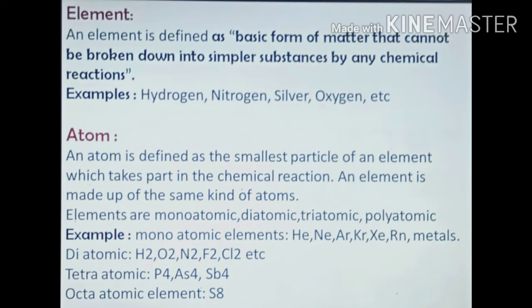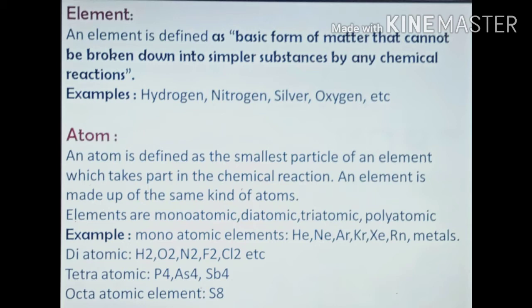An element cannot be broken down or converted into anything simpler than itself by a physical or chemical change. Likewise, it cannot be formed from simpler substances. So, elements are the basic substances from which other substances can be made. Examples of elements are hydrogen, oxygen, nitrogen, copper, silver, etc.